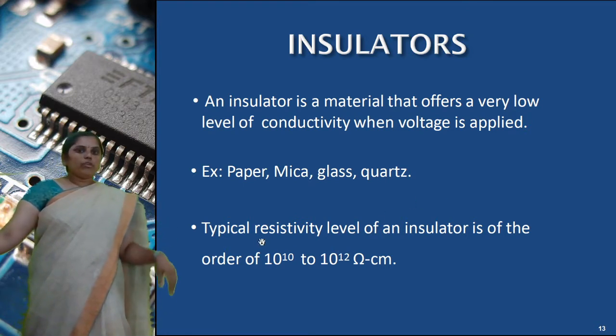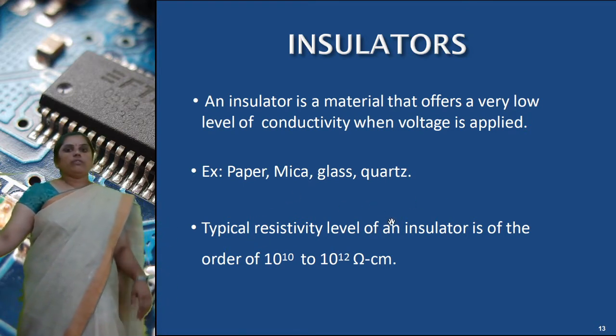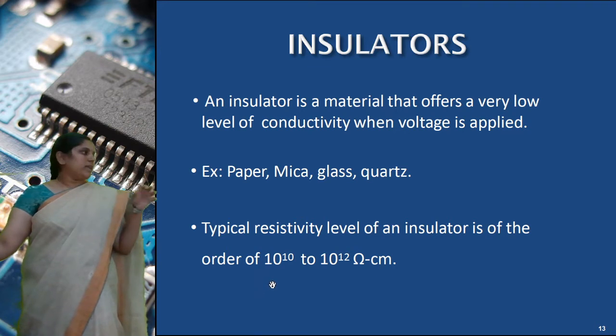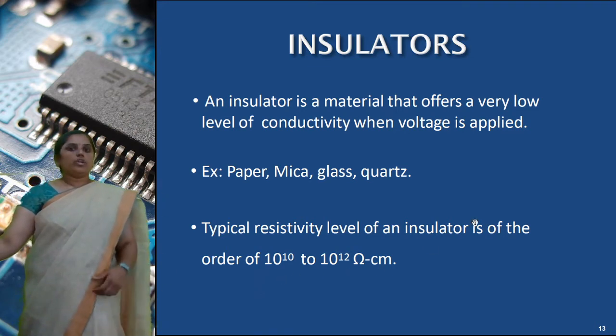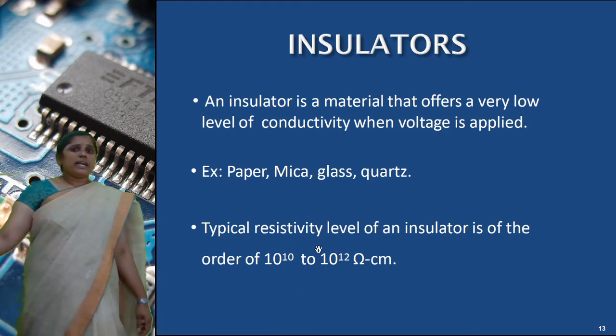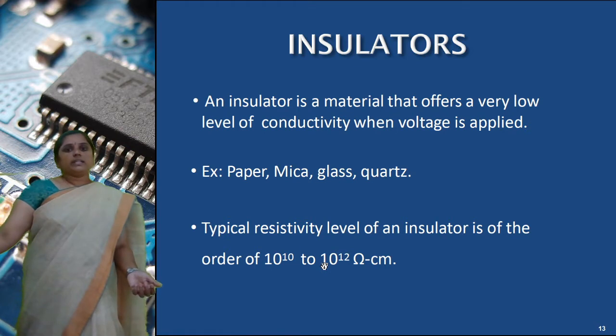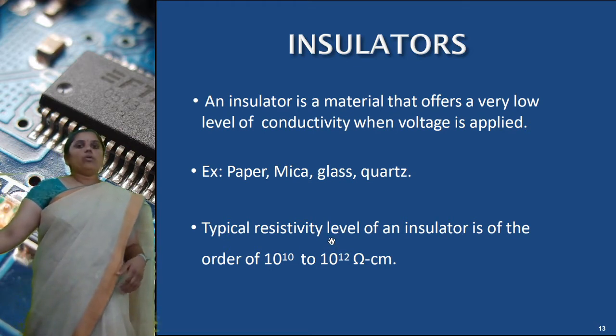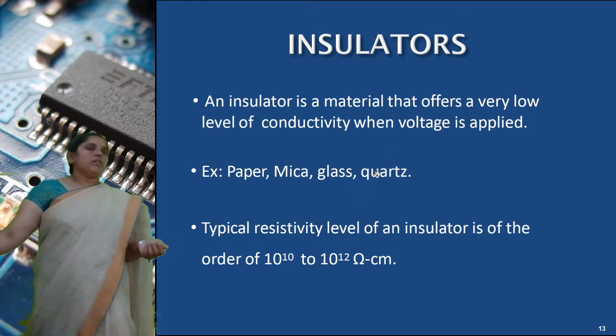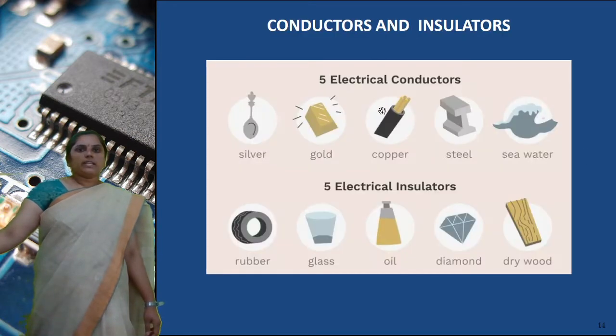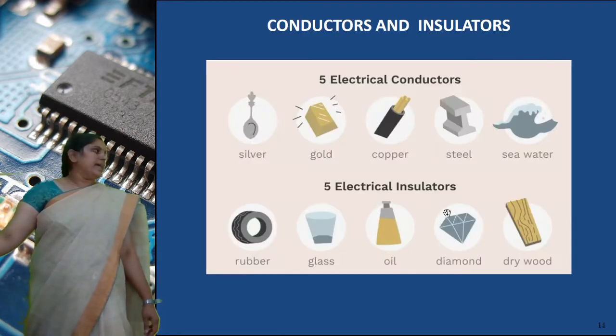The typical resistivity of an insulator is on the order of 10 power 12 ohm centimeters. So for an insulator resistivity is high and conductivity is low. For conductors, resistivity is low and conductivity is high. So these are some conductors and insulators.